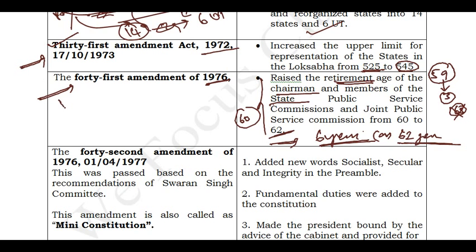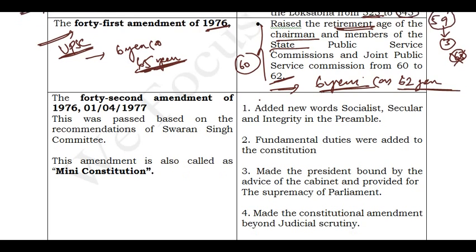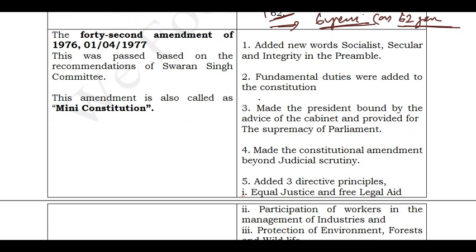And I want to add one more important thing here. This is about UPSC, the Union Public Service Commission. Here the age is like this: 6 years of service or 65 years of age. So this came into existence recently. Remember, for UPSC it is 65 years, whereas for states it is 62 years. For states it came from the 41st Amendment Act of 1976. And the next one we will be discussing is the 42nd Amendment Act of 1976.